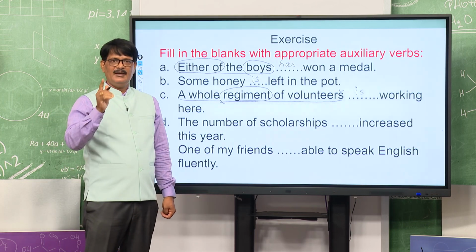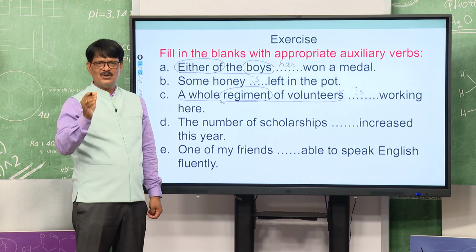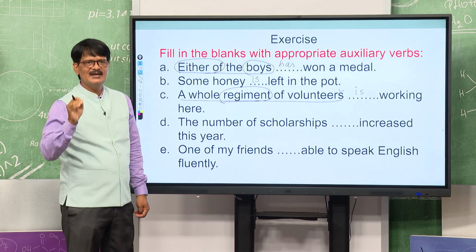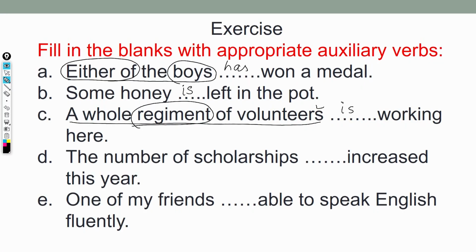A number of is always followed by a plural verb. So, the number of scholarships has increased. Understood? The number of, it will be singular. If it is a number of, it will be plural.